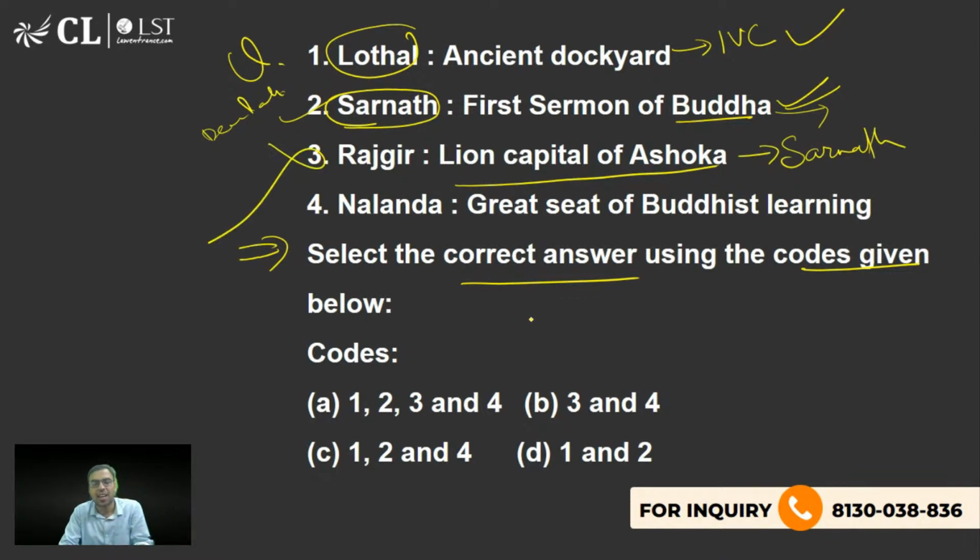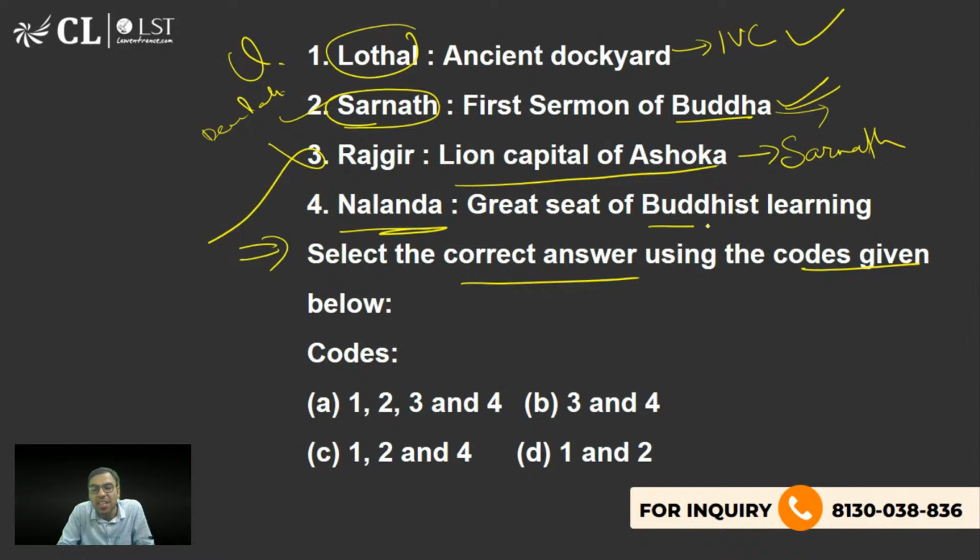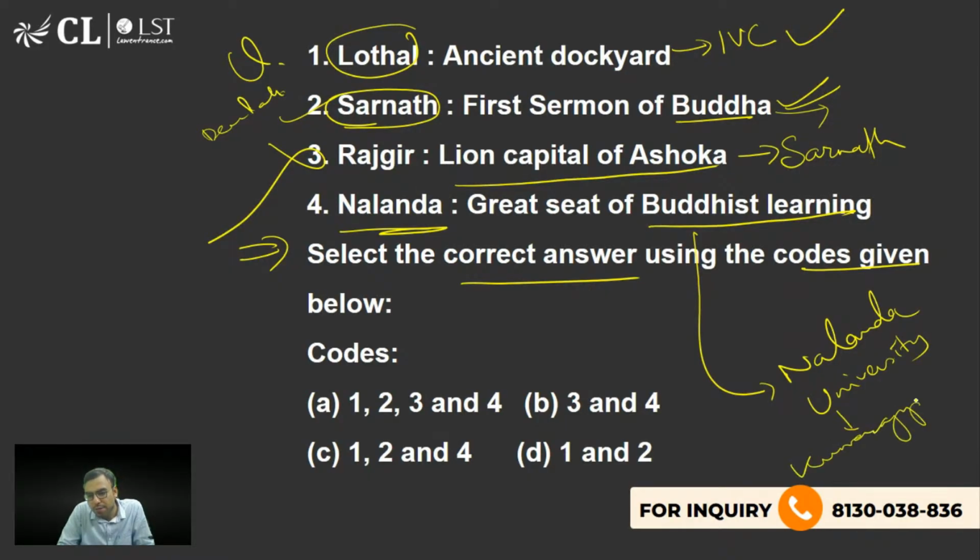This one is not correct. You must have seen this lion capital. The Sarnath lion capital is very famous. Okay. And Nalanda is a great seat of Buddhist learning. Yes, Nalanda University was there. I'm sure you must have heard. Who built this Nalanda University originally? It was built by Kumara Gupta, one of the Gupta Empire, right?